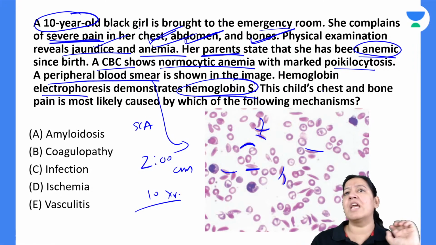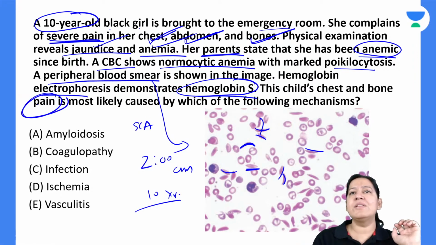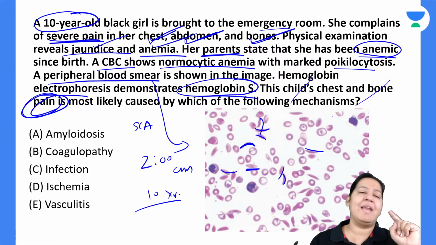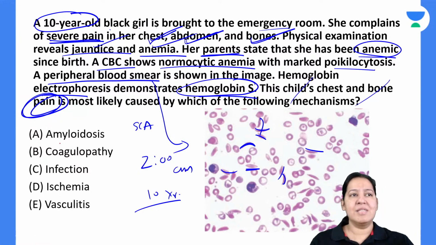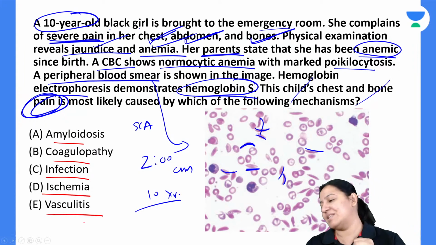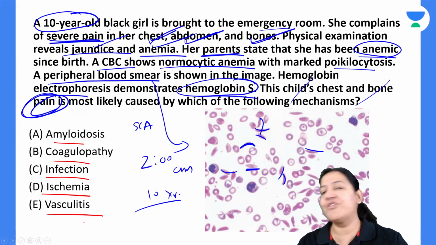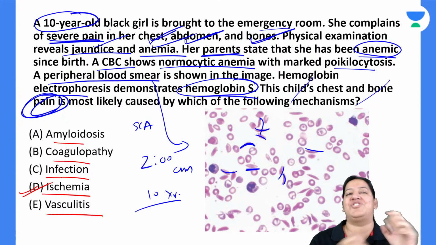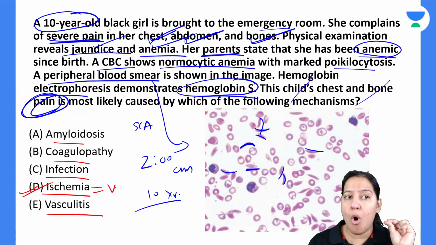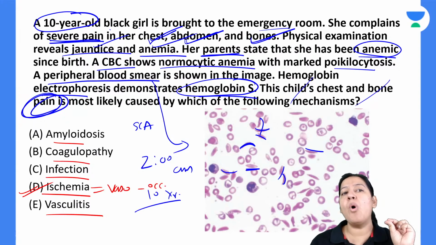What the examiner is asking is, what is the reason for pain? What is the reason for chest pain, abdomen pain and bone pain? Is it amyloidosis? Is it coagulopathy? Is it infection? Is it ischemia? Is it vasculitis? What is the reason for the pain? So all of you are right. Yes, the reason for the pain is ischemia. It is known as vaso-occlusive phenomenon, which is very common in these children.